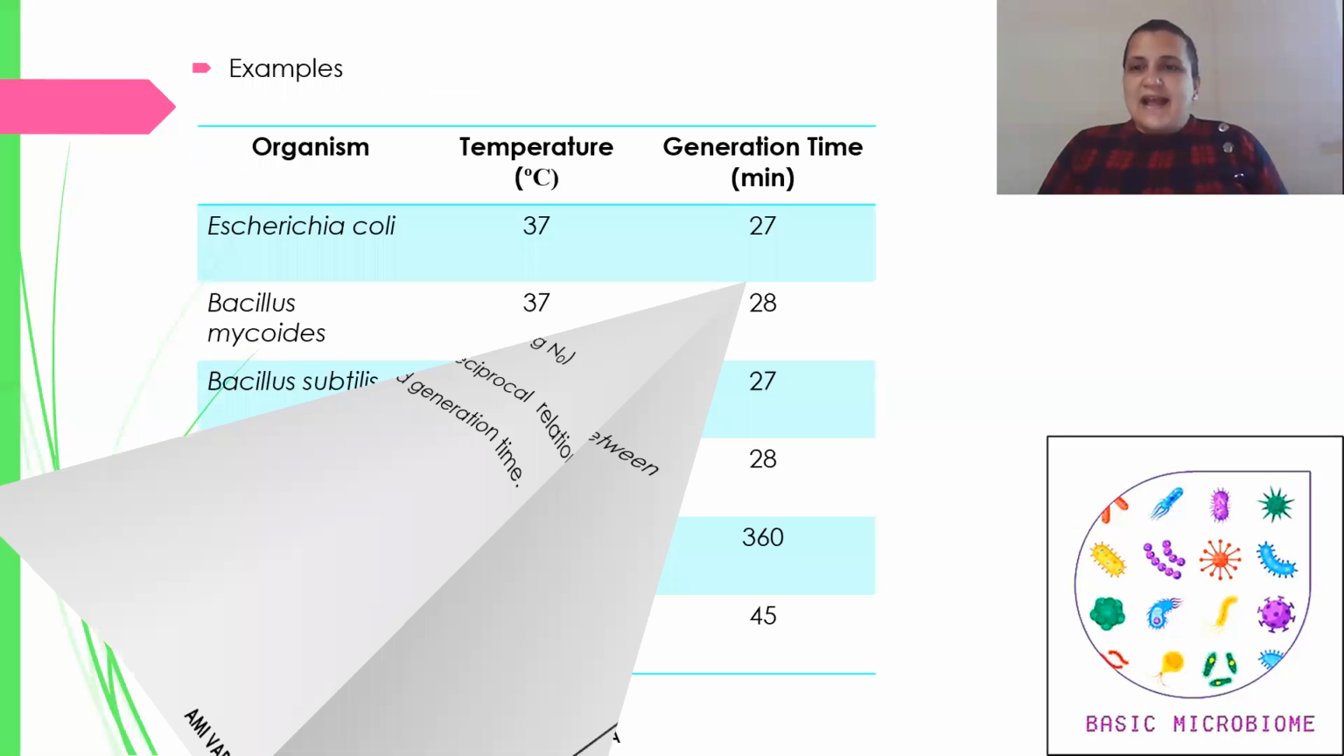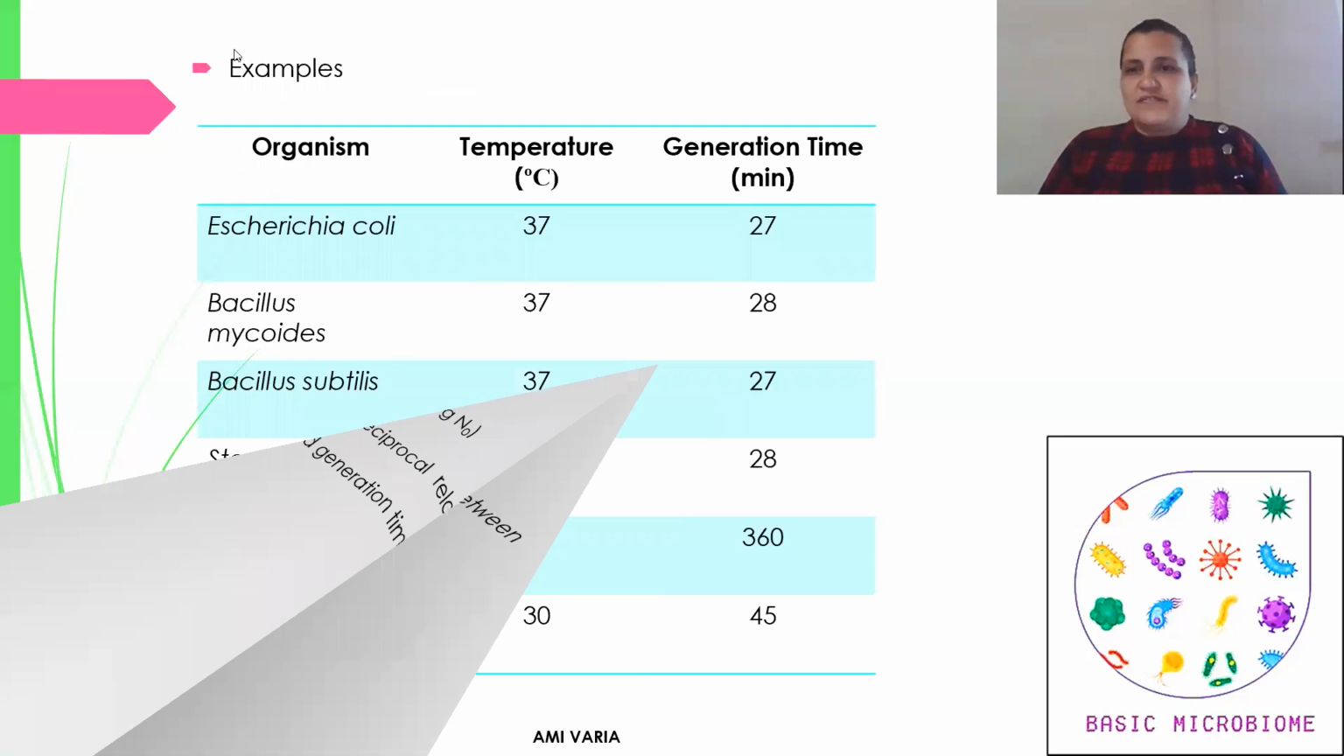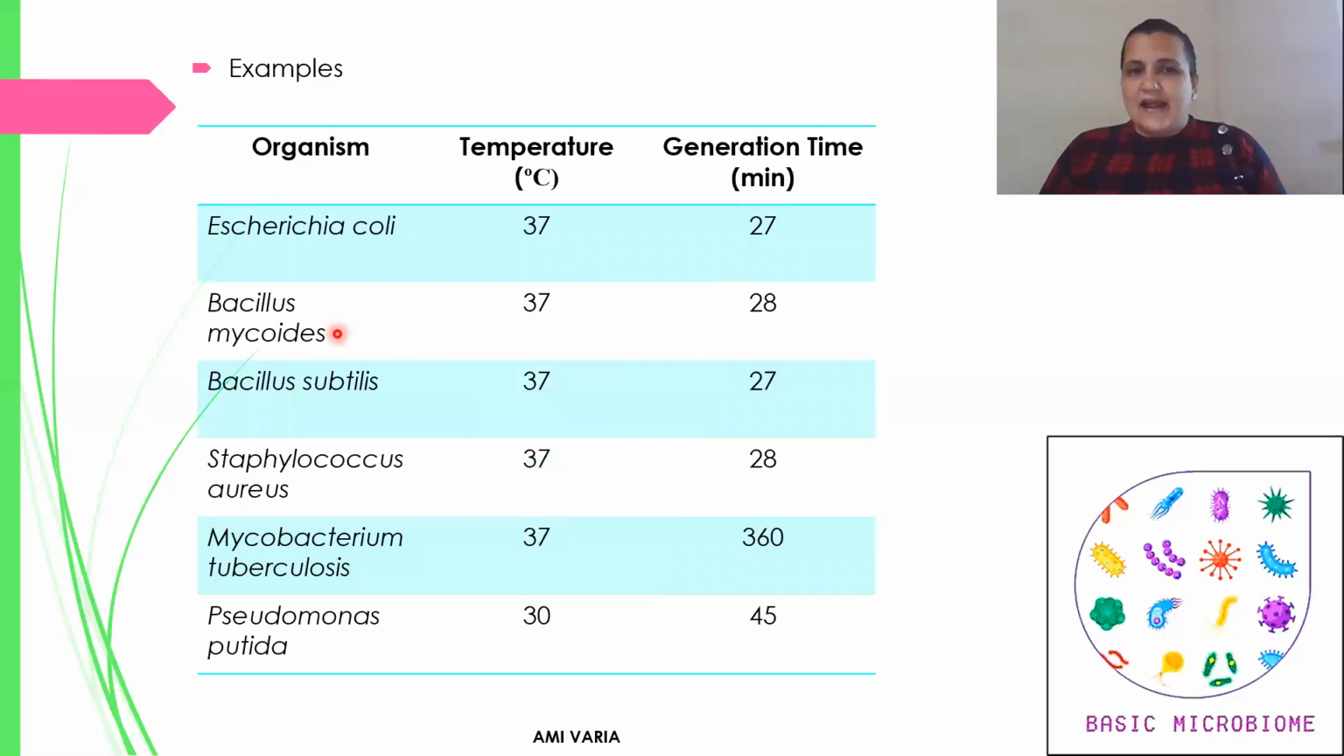These are certain examples of different types of bacteria at a particular temperature. They are showing different generation times in minutes. We have to remember these, as questions will be asked on solving generation time, growth rate, and the different mathematical equations regarding growth.